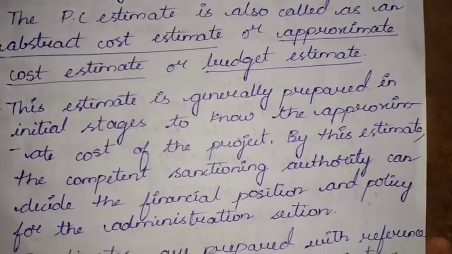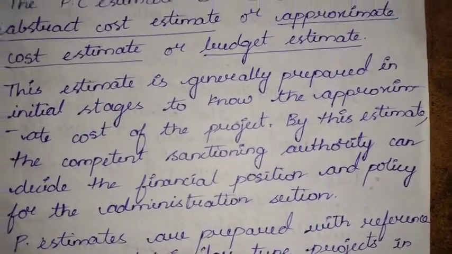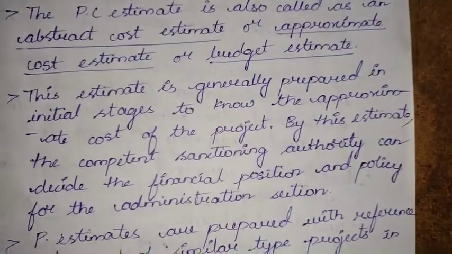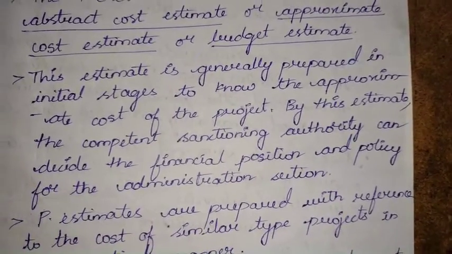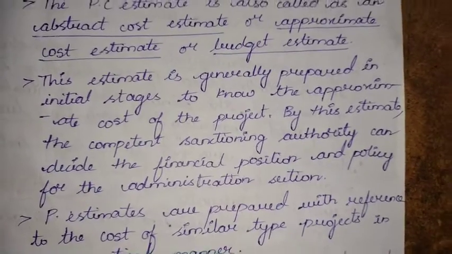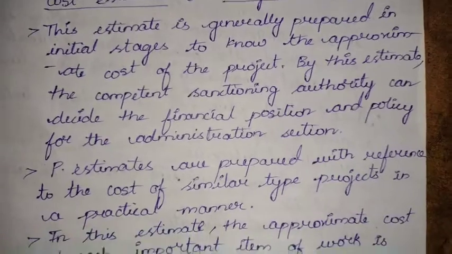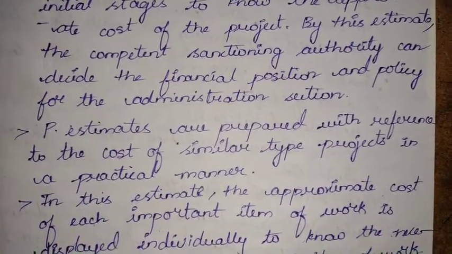This estimate is generally prepared in the initial stages. So by this estimate, the competent sanctioning authority can decide the financial position and policy for the administrative sanction. Preliminary estimates are prepared with reference to the cost of similar type projects in a practical manner.